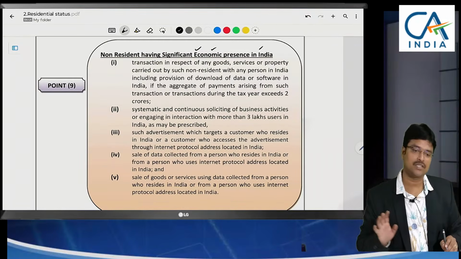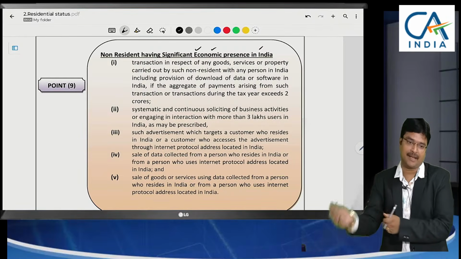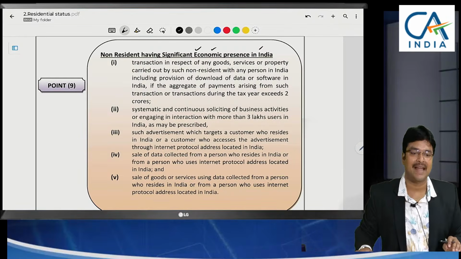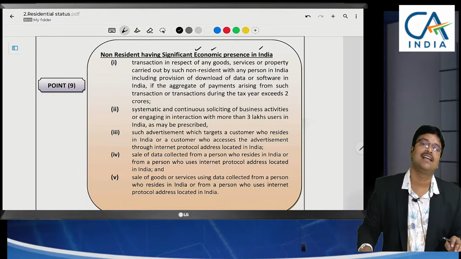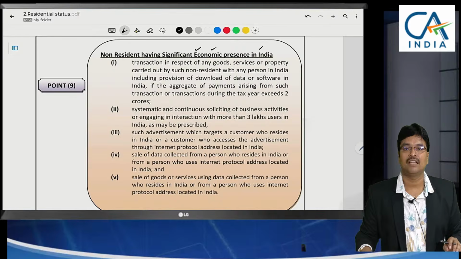might be located outside India. They might want to do business with a person in India, but they don't want to set up a branch. But through this person in India, they might do the business. So whether it is taxable or not, they will ask suggestions from us. That's why we need this point.